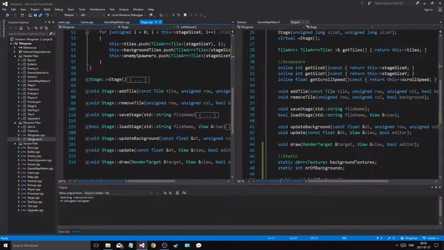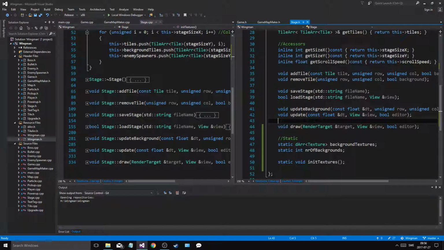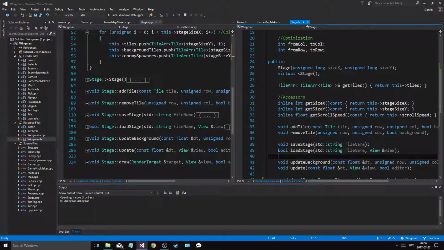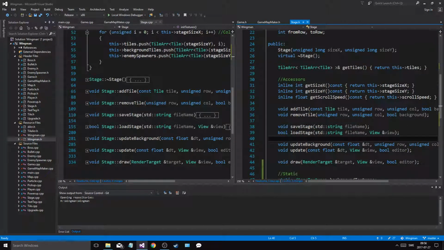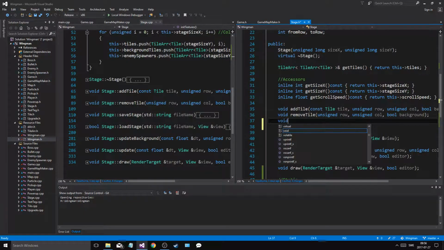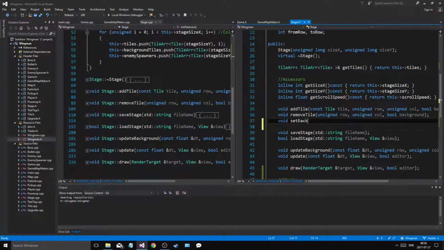Alright, we need to make a function here. Update background, we need to have a set void set background constant index, I guess, index. And then we'll make this function.